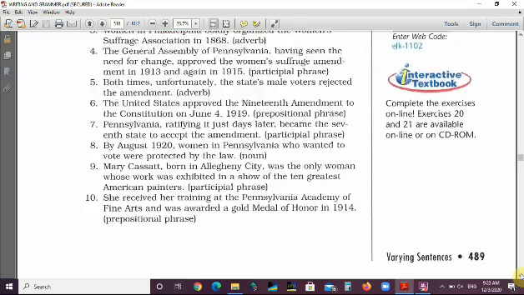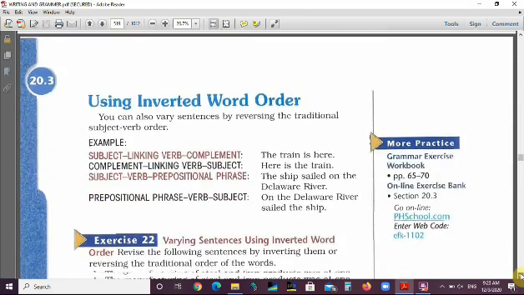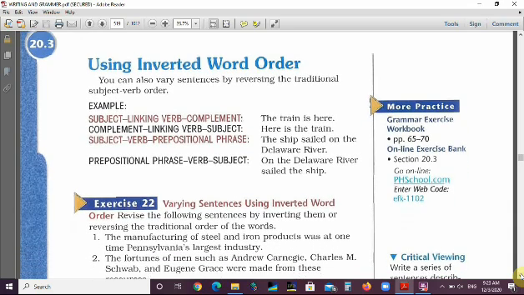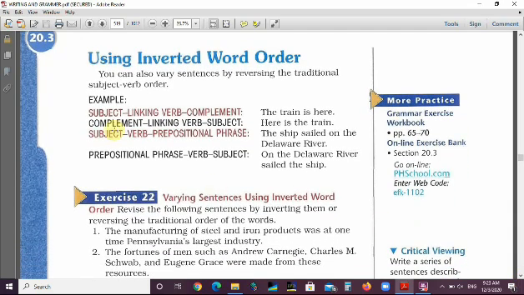Another way to vary sentences, we can use inverted word order. We can change the order of words within one sentence. For example, if we have a sentence with this form, subject, linking verb, and complement, like this example, the train, this is the subject, this is a linking verb, and here is a complement, we can begin with the complement, then the linking verb, then the subject. Here is or there is the train.